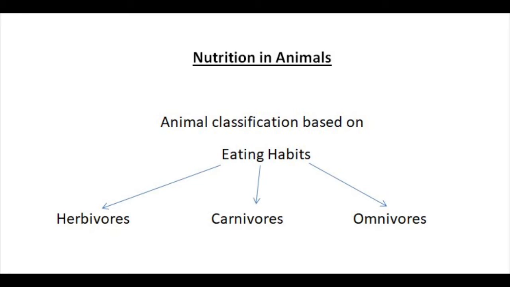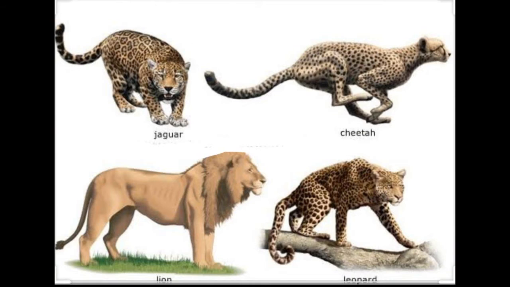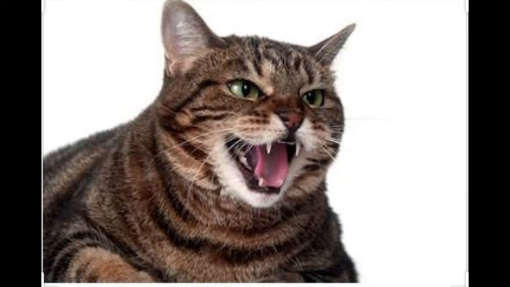Before going into nutrition in animals, we'll have a small recap of what we have learned before, the classification of animals depending upon their eating habits. How were they classified? The herbivores, which are plant eaters, then the carnivores, the animals which are flesh eating, then the omnivores, the type of animals which will eat both plants and animals.